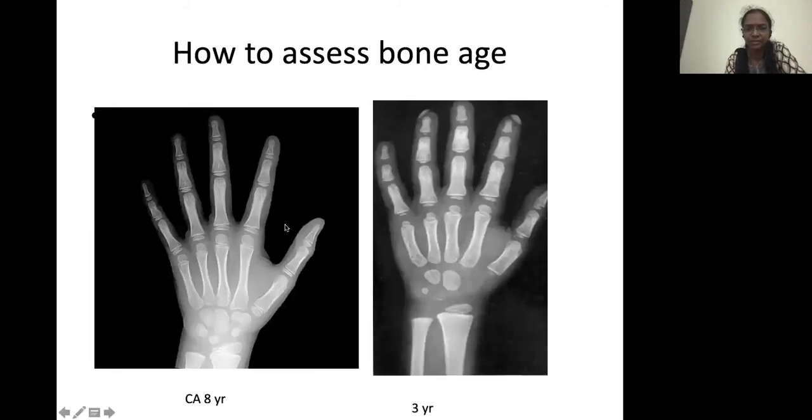So this is a child whose bone age we have to assess. This is a male child with a chronological age of 8 years. Suppose the child has a height age of 3 years only, then you start using the standard X-ray for 3 years of age. So this is an X-ray of the bone. You can see that this is much more advanced compared to a 3-year-old child. You can see the epiphyses, they are bigger. See these small epiphyses of the phalanges. Again, these X-rays are much more advanced than 3 years. So you go to the next year.